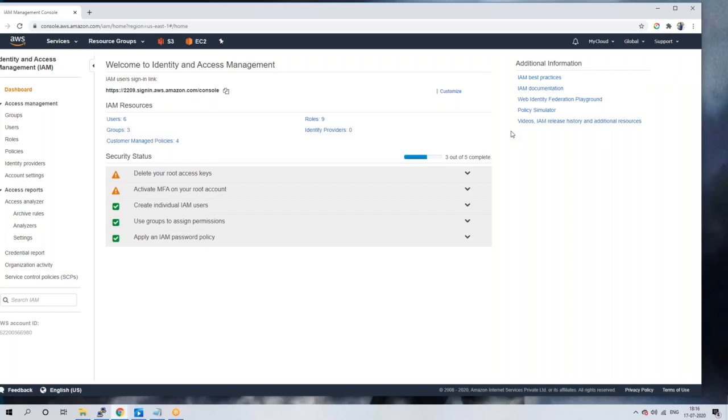So, guys, IAM stands for Identity and Access Management, to create users for the same account. Maybe you may have different teams, guys. Developer will be there, application team will be there, database team will be there. Sometimes they also need access to your AWS account, but they should not have admin access. Based on their profile, we will provide the access to them. Now let's see how to do that. Now click on Users.